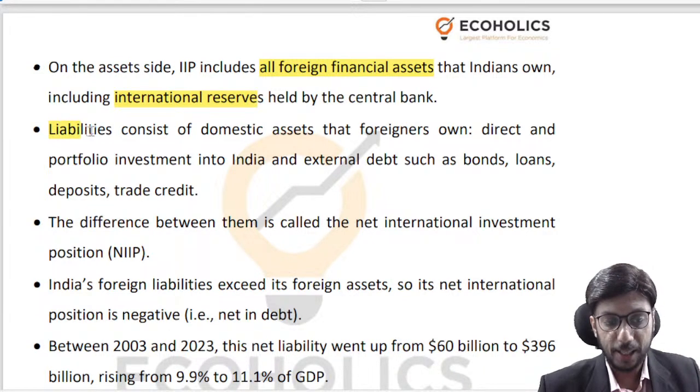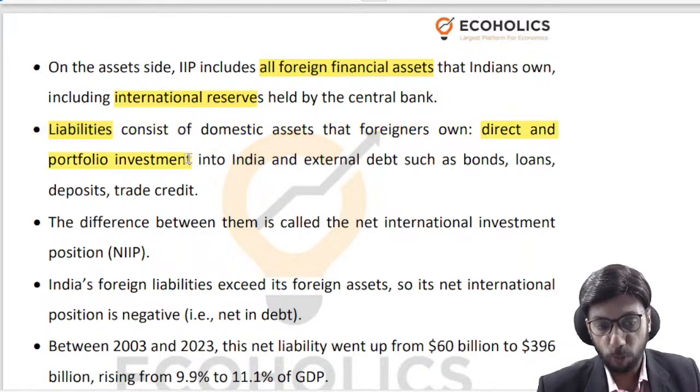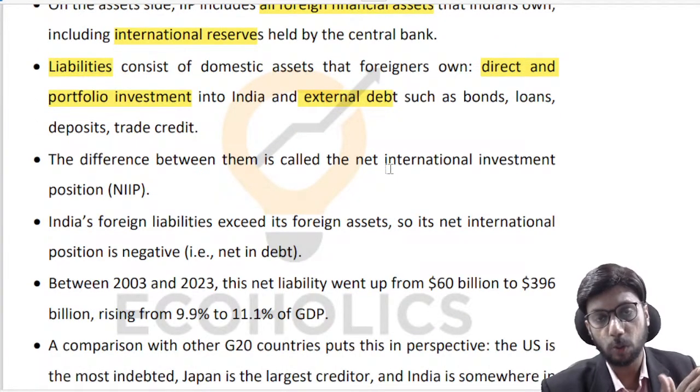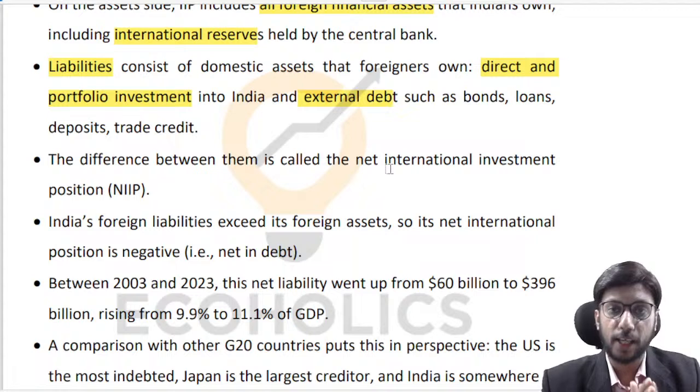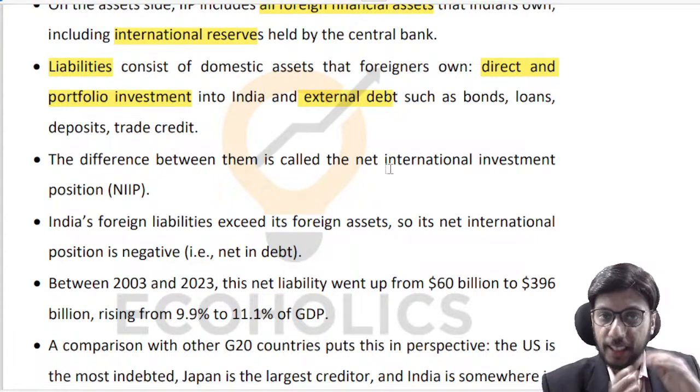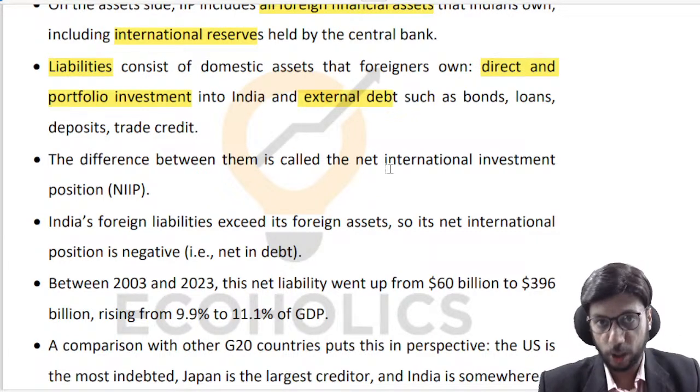When you look at the liabilities side, you will look at the entire stock of direct and portfolio investment that is coming into India. You will look at the entire external debt that we owe to the rest of the world in the form of bonds, loans, deposits, trade credit. So all of these aspects need to be simultaneously looked at. Essentially, what I have done in the last 1 minute is paint the entire picture of the balance of payments, the asset side and liability side, in front of you. I hope that part is clear. If there is any doubt, please ask.